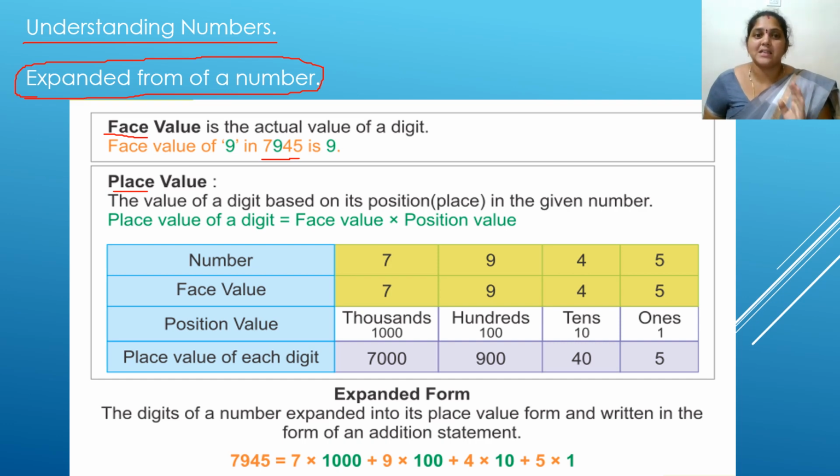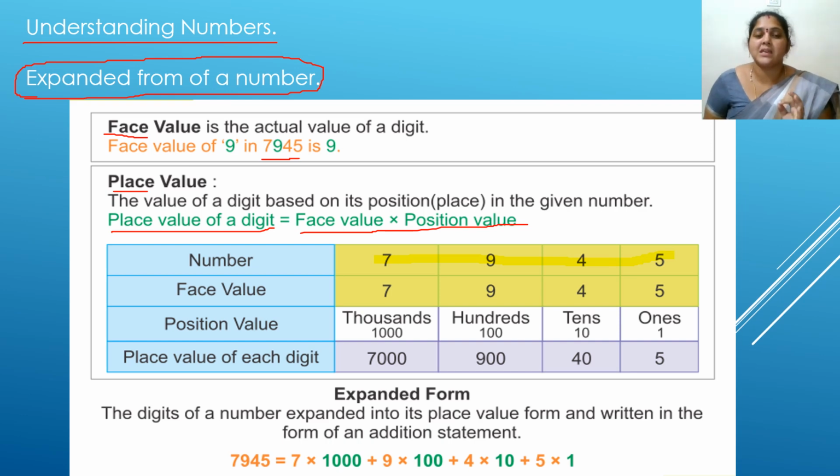Now we are going to see the place value of the digit. The value of a digit based on its position, meaning place, in the given number is known as place value. Place value of a digit is equal to face value into position value. Now, see the number here. 7945. This is my number.